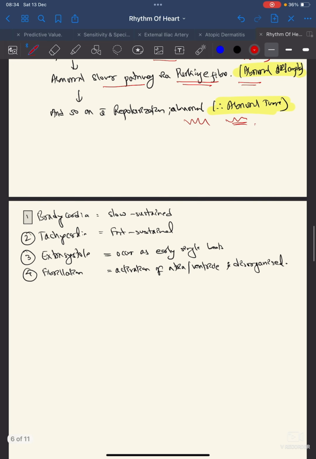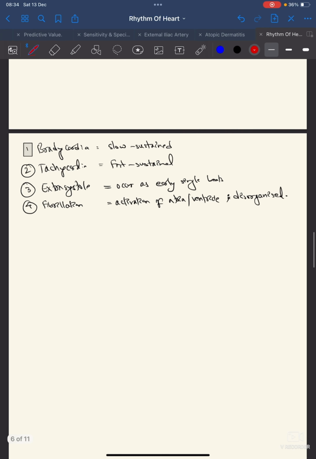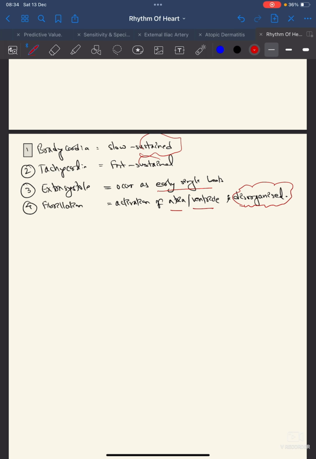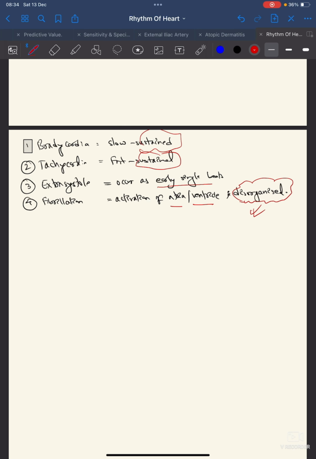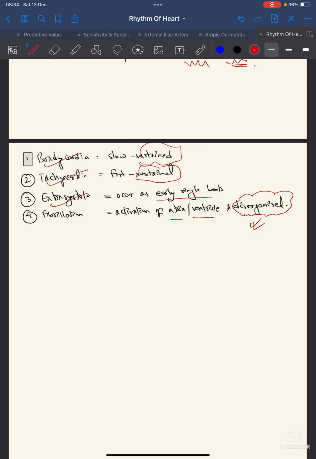So these are the things, and you should know that bradycardia is a slow sustained rhythm, tachycardia is a fast sustained rhythm, extrasystole occurs as early single beats, and fibrillation is disorganized activation of the atria or ventricle. So these are the terms before we start. Let's start with each topic: bradycardia, tachycardia, extrasystole, and fibrillation.